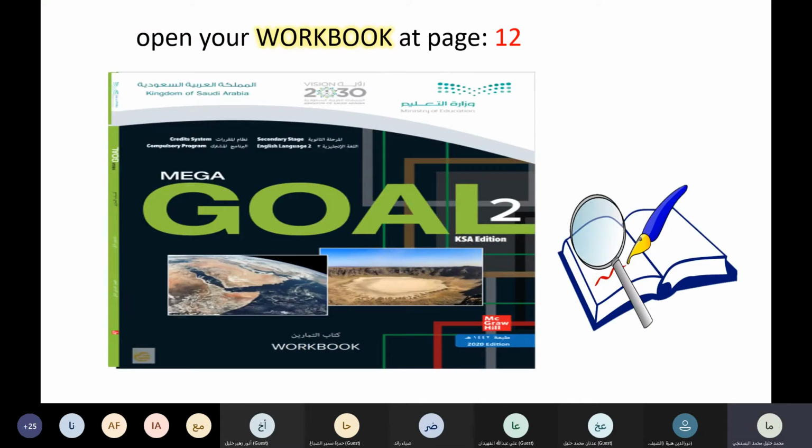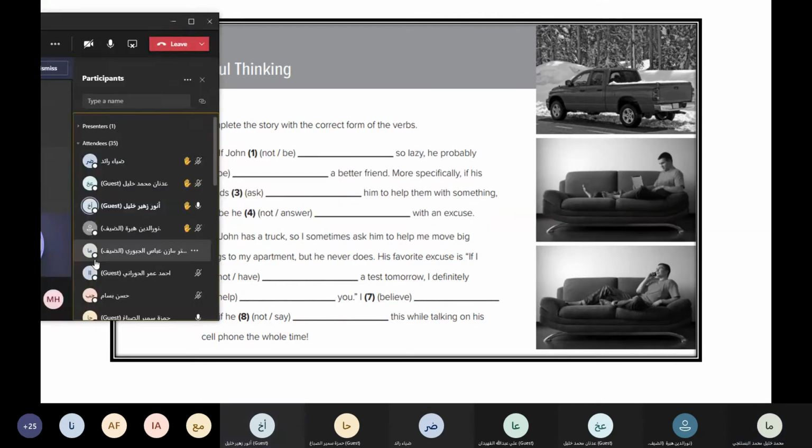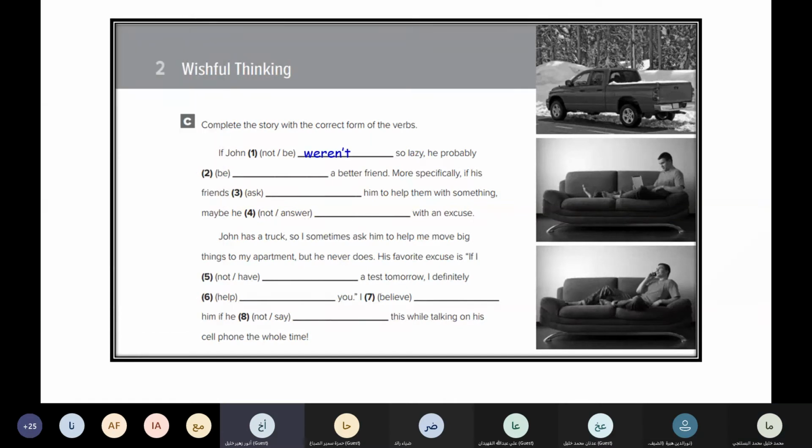Okay, look at your workbook quickly, just here. Do it quickly. Complete the story with the correct form of the verbs. If John weren't so lazy... Can I answer? Yes, Anwar. If John wouldn't be so lazy, he would probably... Wouldn't.